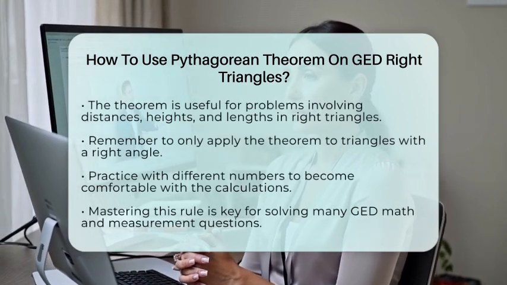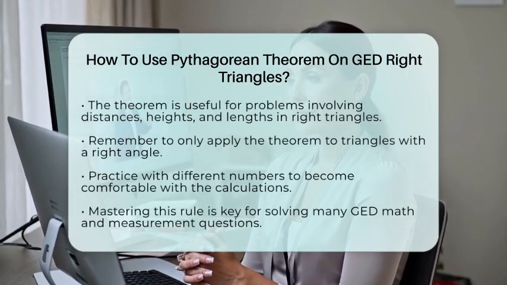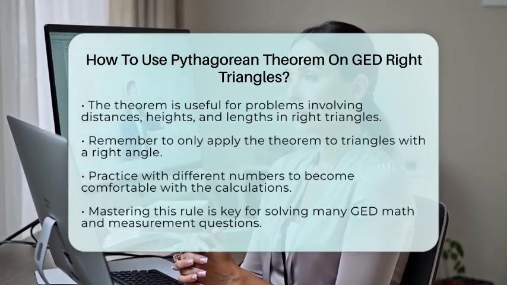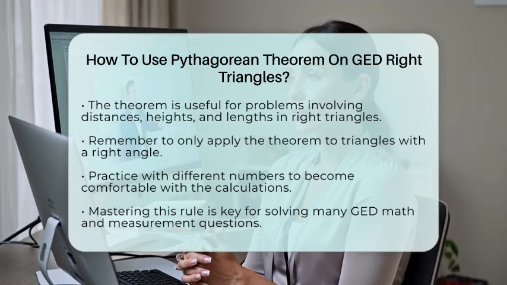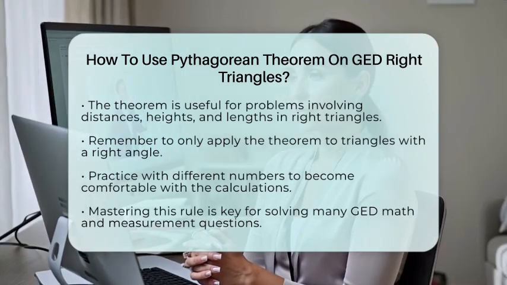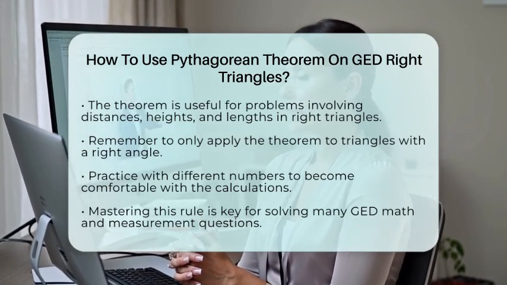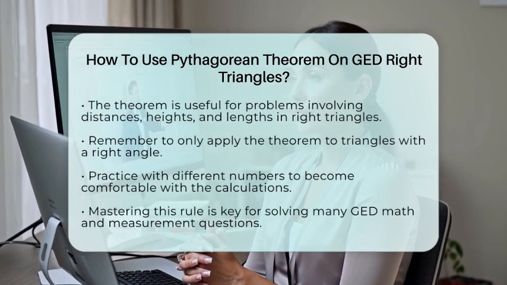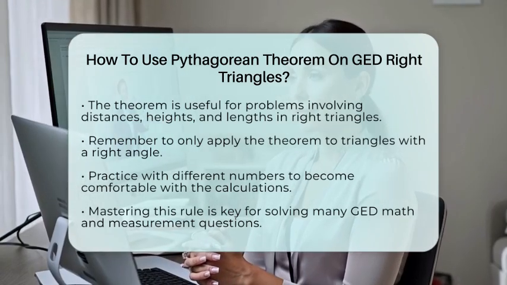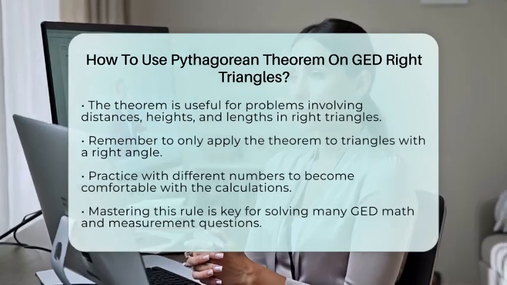Whether you're measuring a ramp, calculating a diagonal, or solving a geometry question, mastering this rule is a big step toward passing the GED math test. Remember, only use this theorem with right triangles, so make sure the triangle has a right angle before applying the formula. Practice with different numbers, and you'll get comfortable quickly. This skill is essential for many math and measurement questions on the test, so take your time and stay confident.